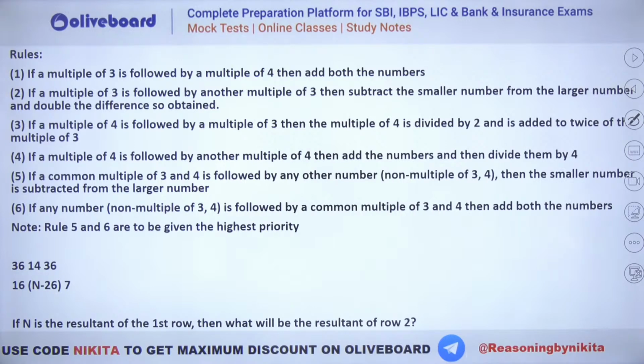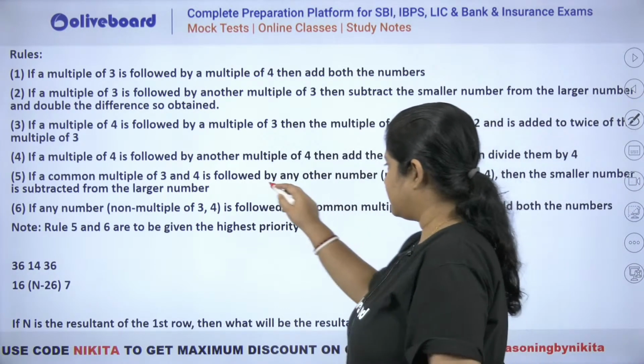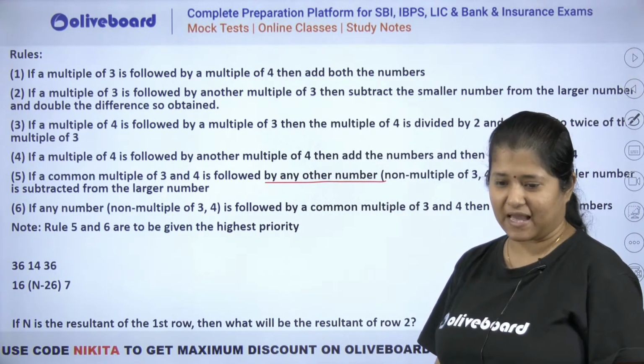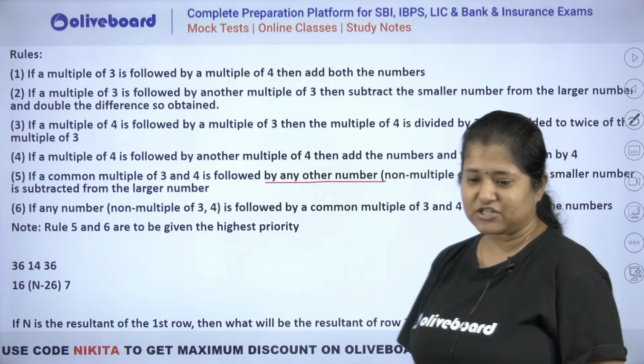Okay, so which rule is applicable on 14? Let's check once more. जल्दी से देखो कौन सा रूल अप्लाई होगा 14 पे. ओके, रूल 5 विल बी एप्लीकेबल. ठीक है, ये वाला हो जाएगा. 5 will be applicable absolutely. So 5th rule will be applicable in here. ठीक है, so let's check it out.